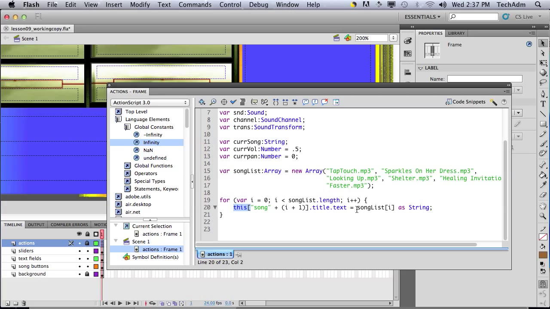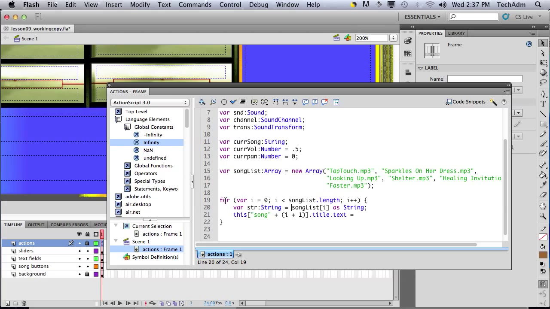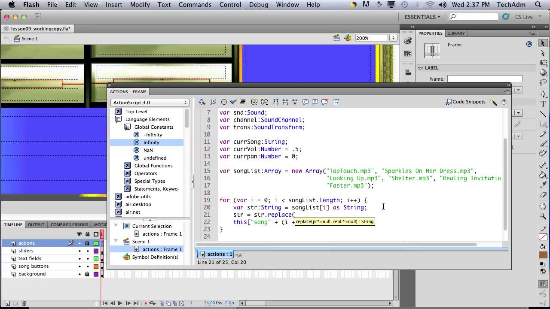We can just take this part over here, cut it, and paste it here. Over here, I'm going to say var string equals song list string. And over here we type string equals string.replace, and it's going to replace .mp3 with nothing.